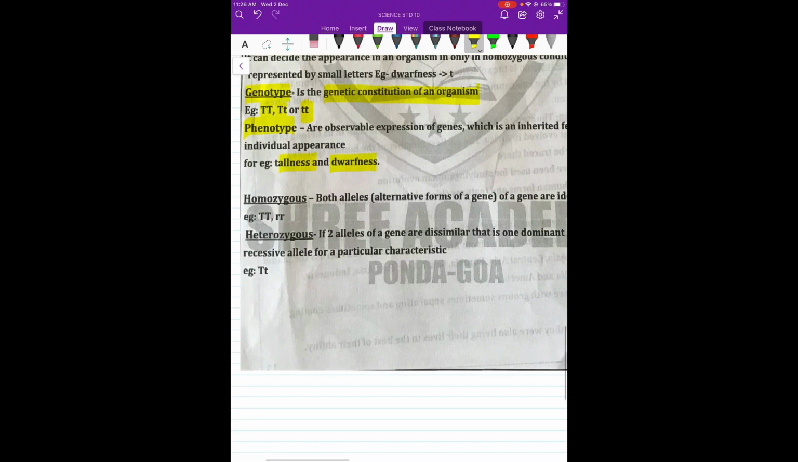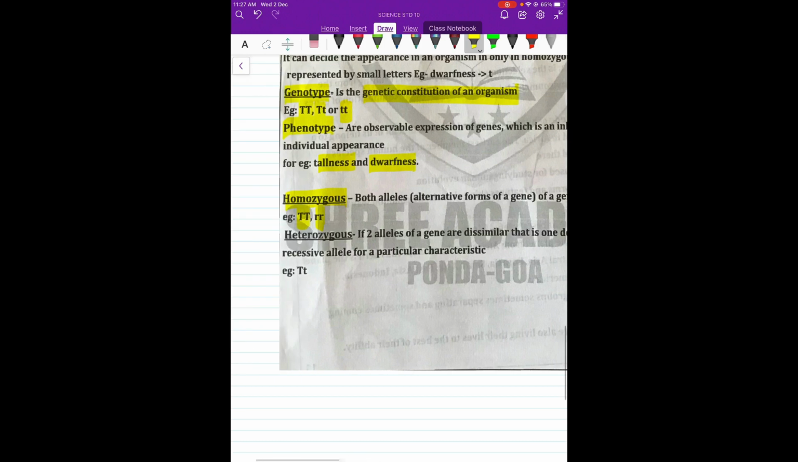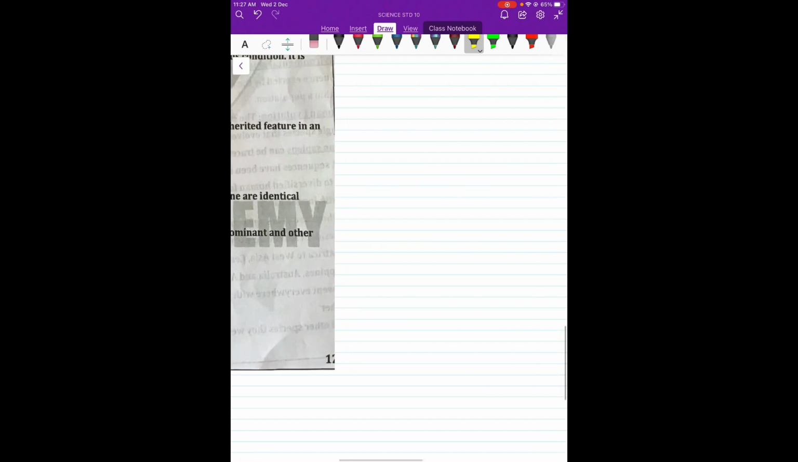Then there are 2 more terms, homozygous and heterozygous. Homozygous means both the genes will be of the same nature, either both dominant or both recessive. Heterozygous means one is dominant and one is recessive. So when both come together, it is a heterozygous combination. So this is all about the chapter.